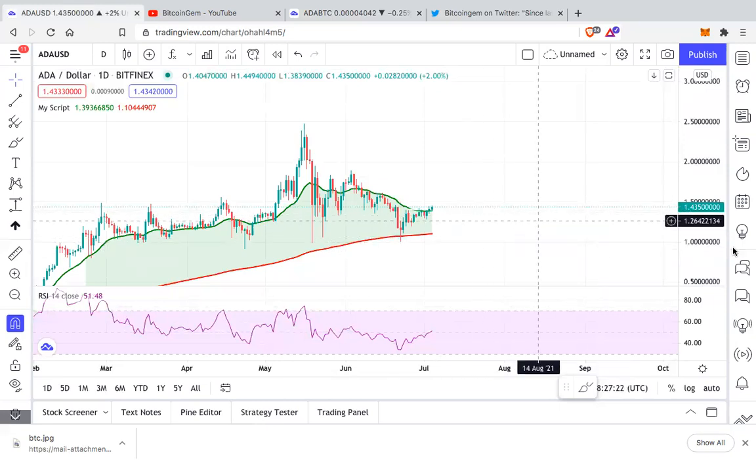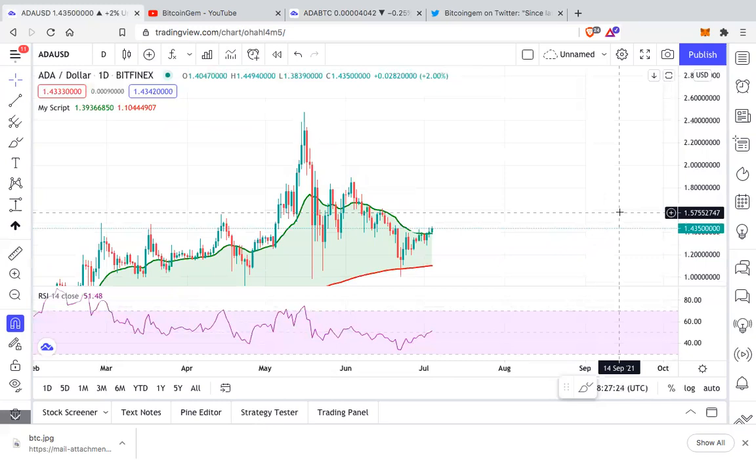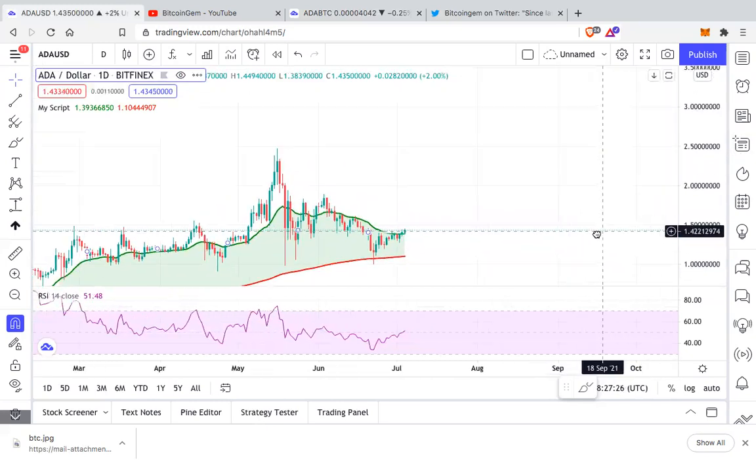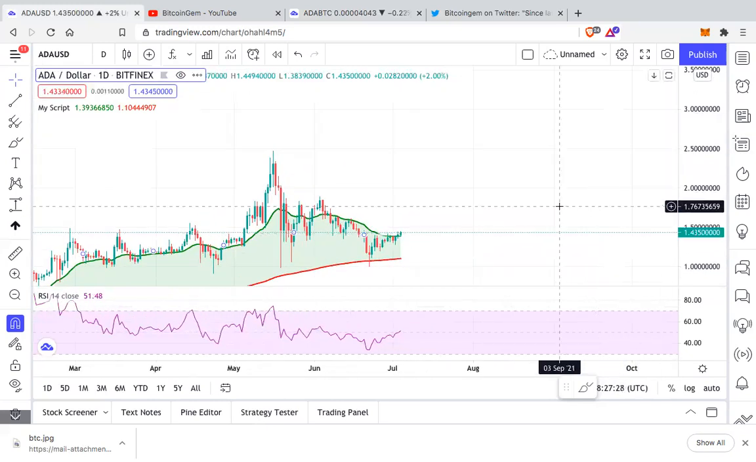I will look at the immediate targets for Cardano that I see would be important, and I will share it on Telegram and Twitter. So make sure you follow me there.